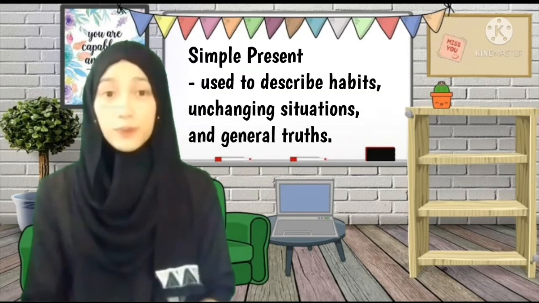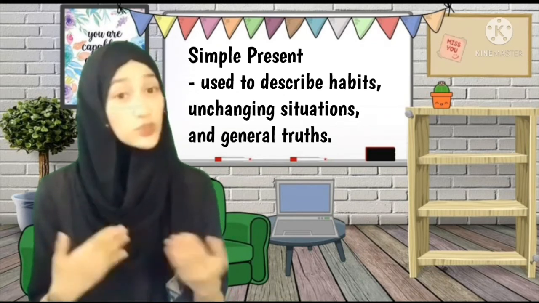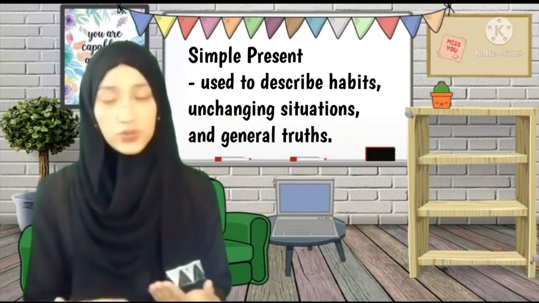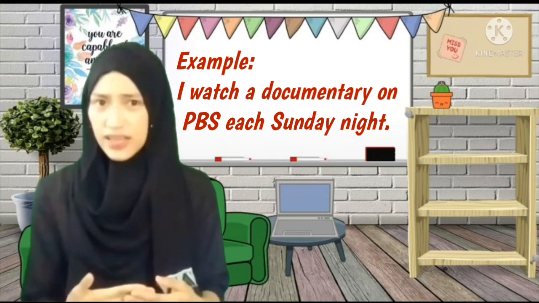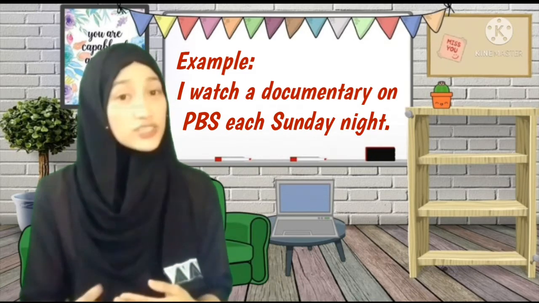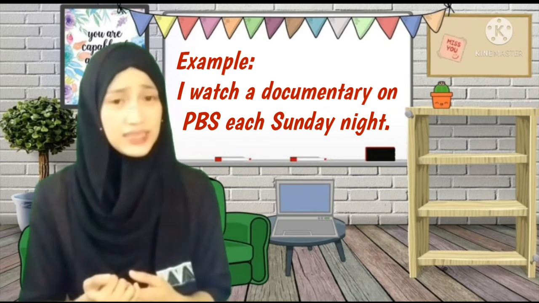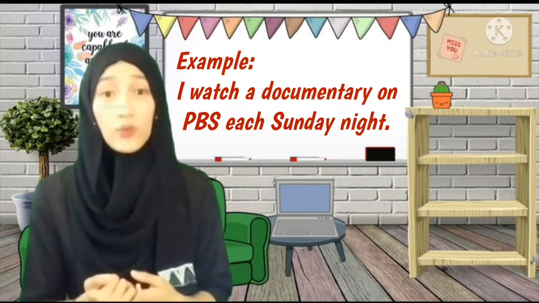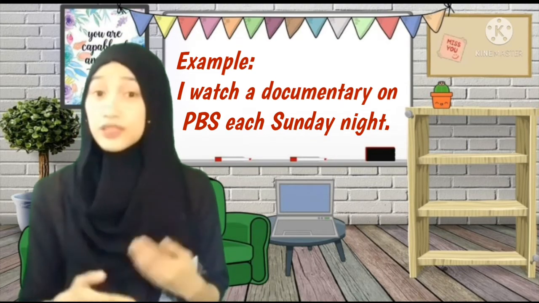So, in simple present, it is used to describe habits, unchanging situations, and general truths. Example of this is, I watch a documentary on PBS each Sunday night. So, it is an action that takes place regularly because the speaker watches every Sunday night. Also, the verb watch is in a base form. So, there is a repetition of an action.